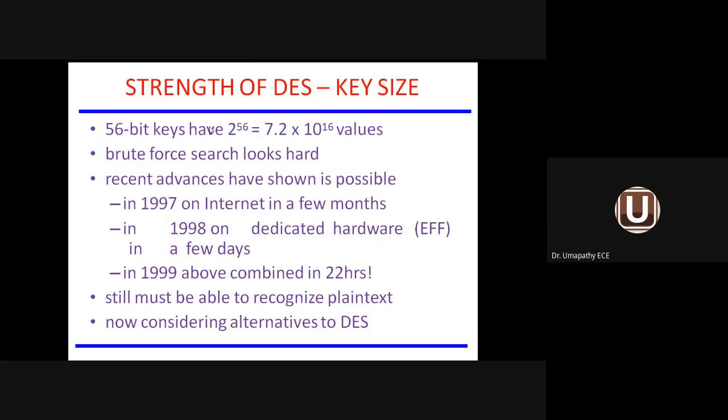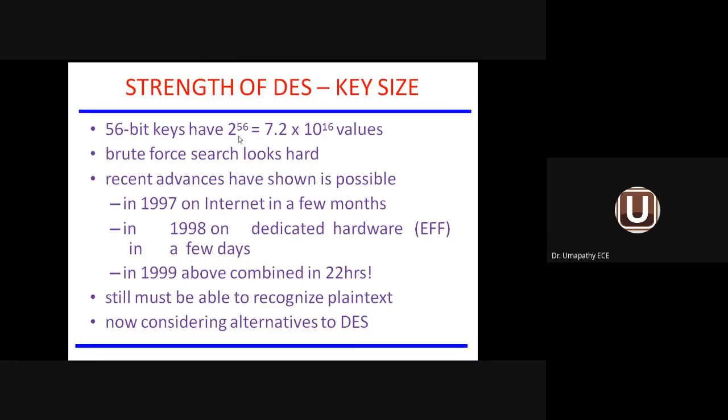So what are the strengths of DES? What are the important features of DES with respect to strength? Let us see. First, the size of the key. I told you the number of bits in the key is equal to 56, so 2 power 56 combinations are available.